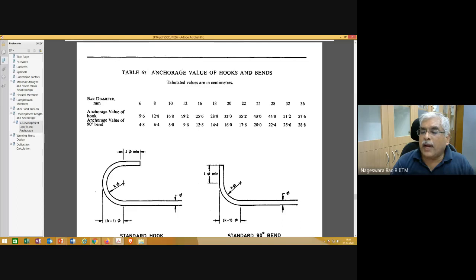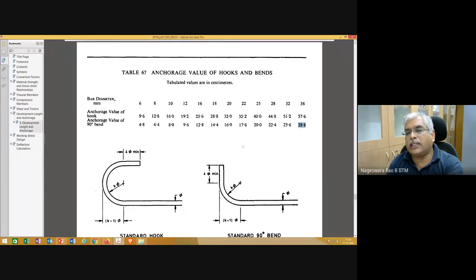And similarly, if the bend is 90 degrees, it is 8 times the diameter. 6 times 8 is 48 mm or 4.8 centimeters. And you can even check this one, 36. 36 times 16 is 576 mm or 57.6 centimeters. 36 times 8 is 288 mm or 28.8 centimeters. So this is how these tables are developed.